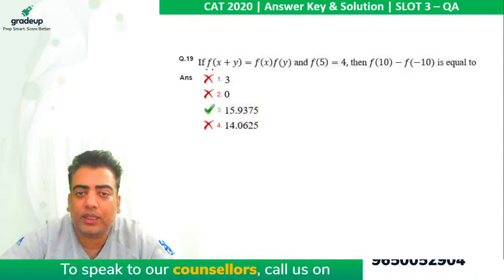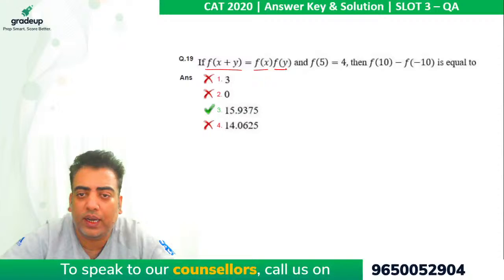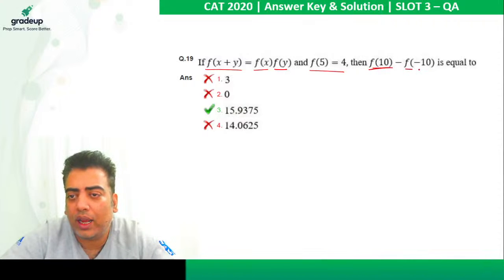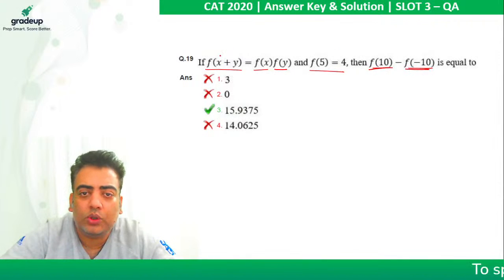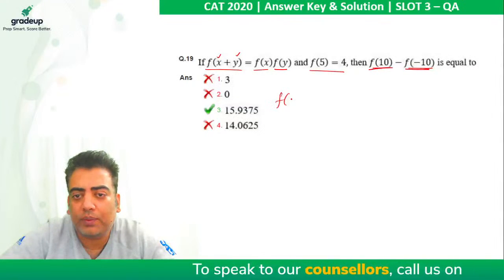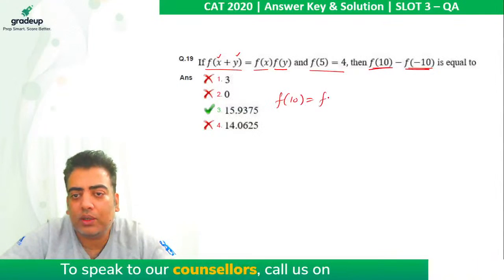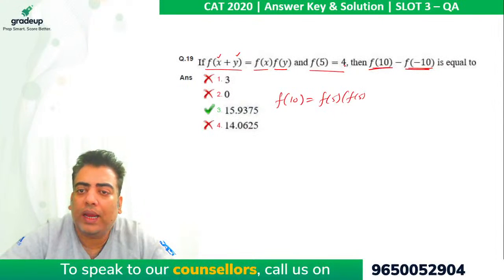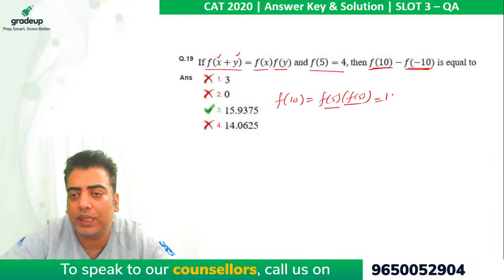f(x plus y) equals f(x) into f(y). The value of f(5) is given to me, and we are required to find the value of f(10) and f(minus 10). So if I take both x and y as 5 and 5, f(5 plus 5), which is f(10), equals f(5) into f(5). The value of f(5) is 4, so 4 into 4, the product comes out to be 16.